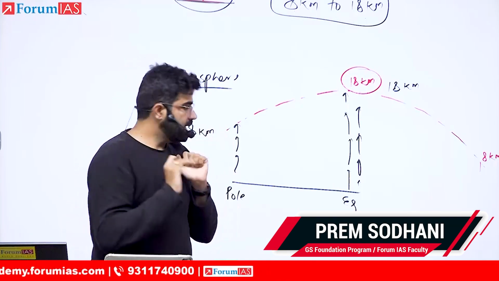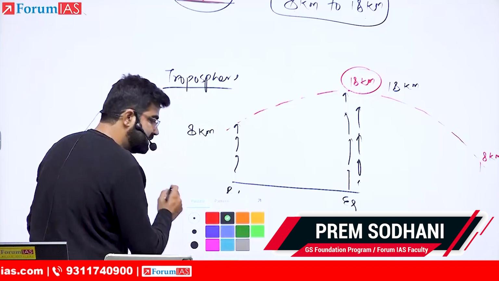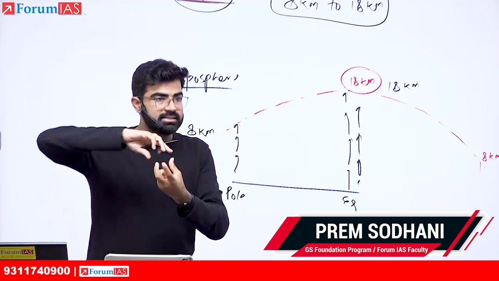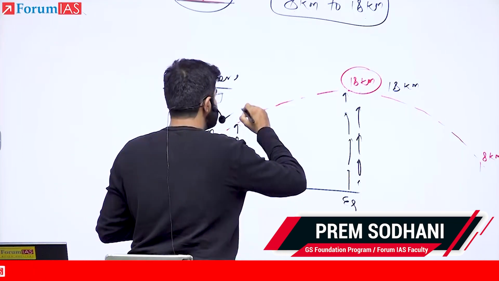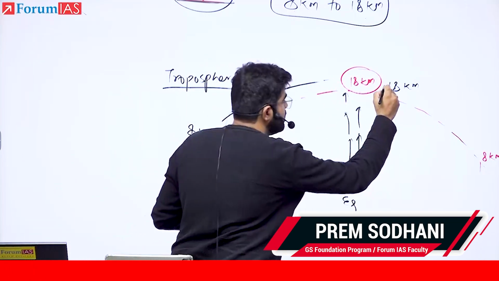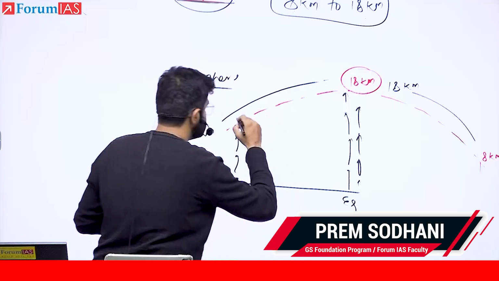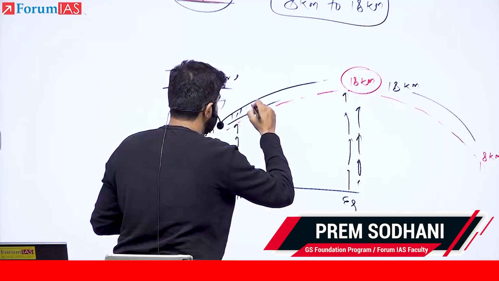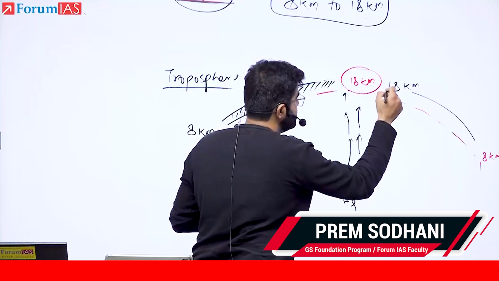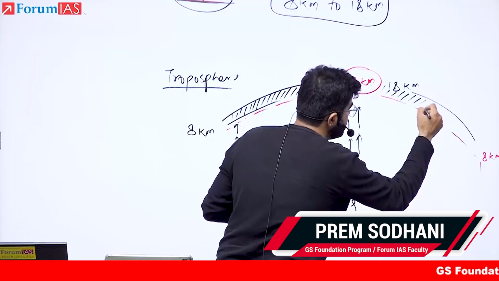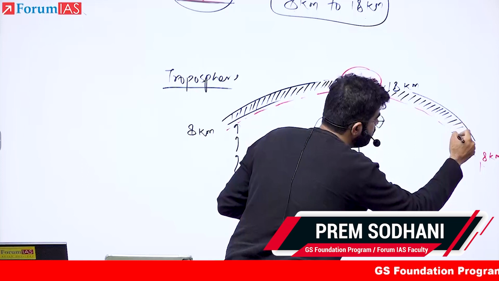Now, can I say that there is some lid? Everybody, what is a lid? Bottle ka dhakkan. Can I say there is something lid-like which is preventing this vertical upliftment of air?